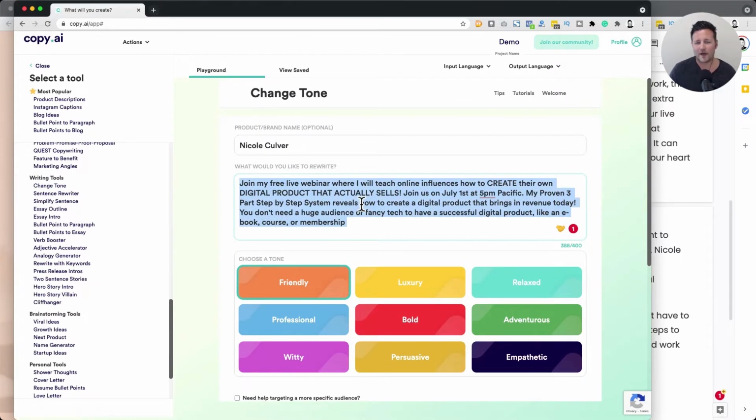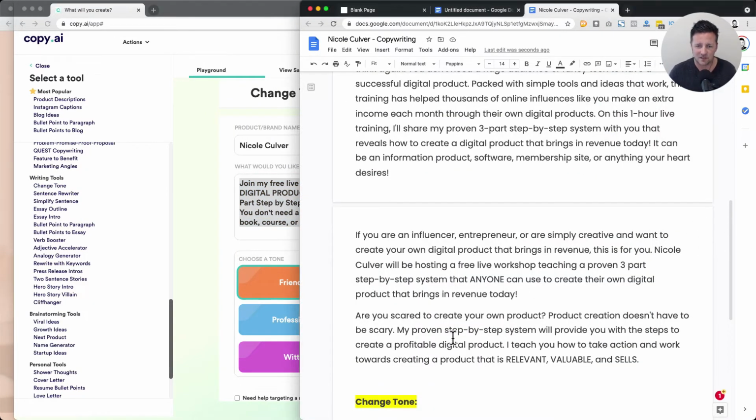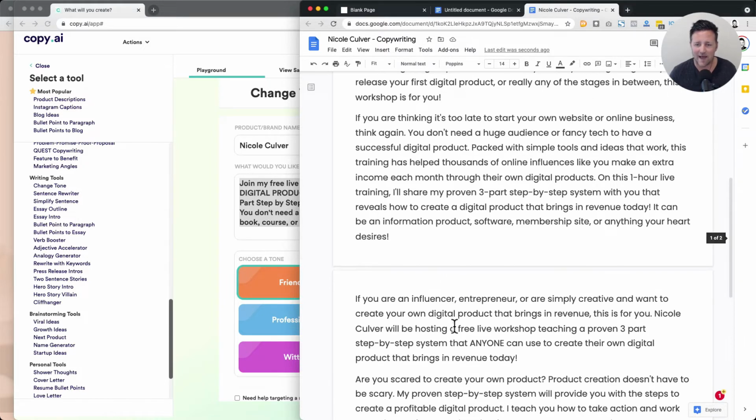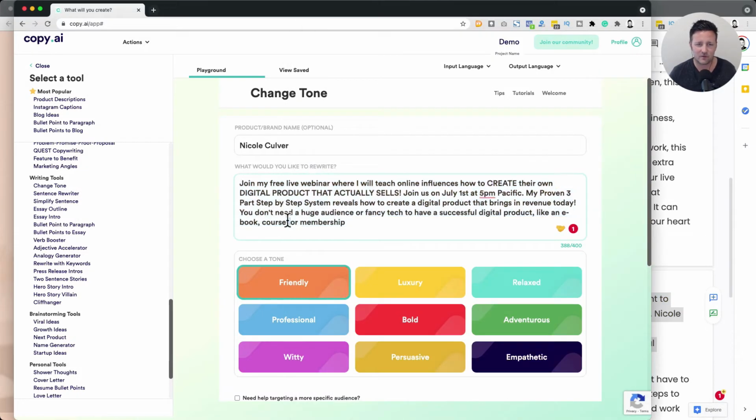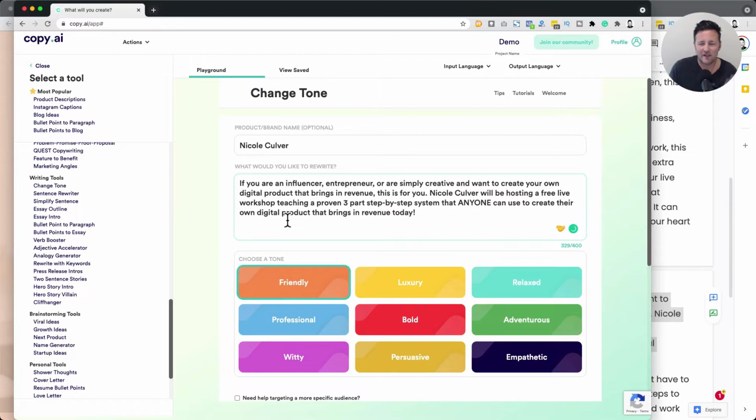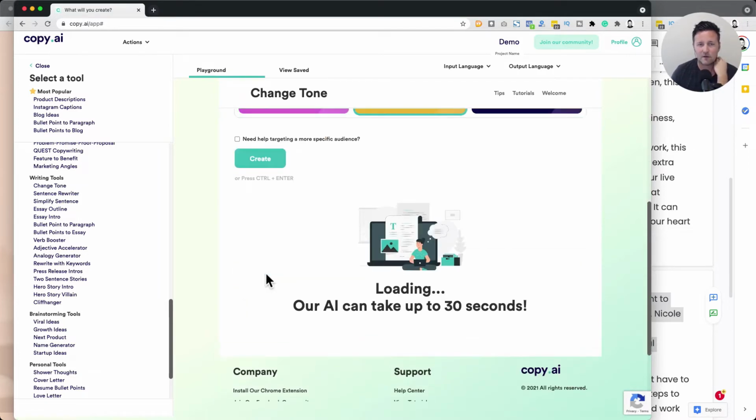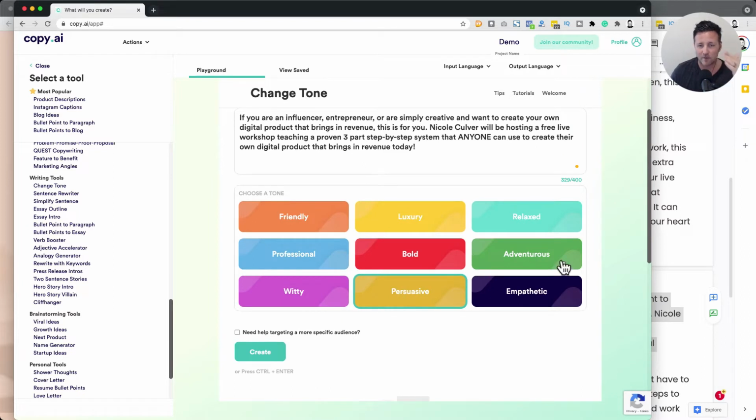And it's going to pull in automatically what we had, but I'm going to go ahead and change this and try adding something like this. If you are an influencer, we'll just paste in one of the descriptions. So we have different types of descriptions that we could work with now that might help us write different types of copy. So let's try persuasive and click create. I really like using persuasive. You can experiment with some of these. They're really fun with what it does and how it communicates differently. If it's a luxury brand, obviously you can go in that direction. If it's a little more strict or professional, adventurous is a really good one.